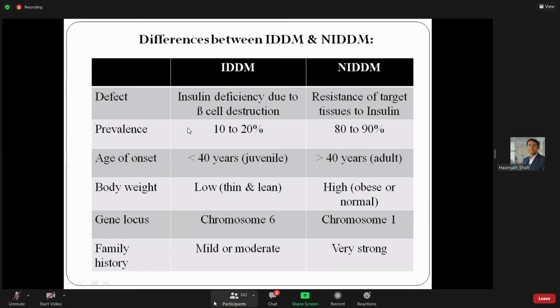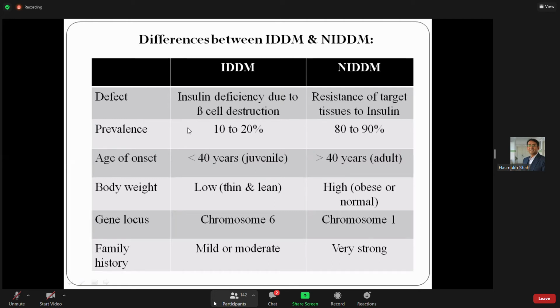Now, type 1 is more common before the age of 40, that's why it is known as juvenile onset. It is seen in thin, lean individuals, those who are underweight also, because here there is more genetic insulin deficiency, and beta cell destruction is more common. There is production of autoantibodies against the beta cells. The main genetic involvement is located on chromosome 6 in type 1, and in type 2 it is on chromosome 1.